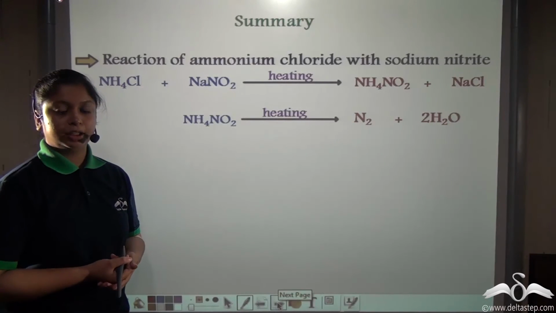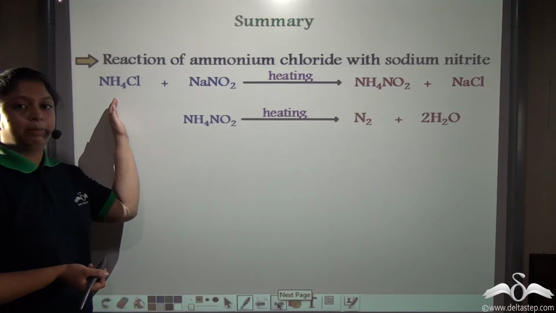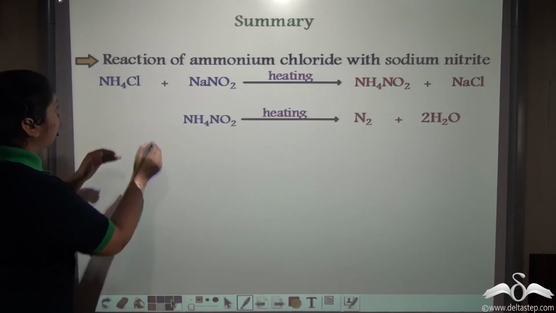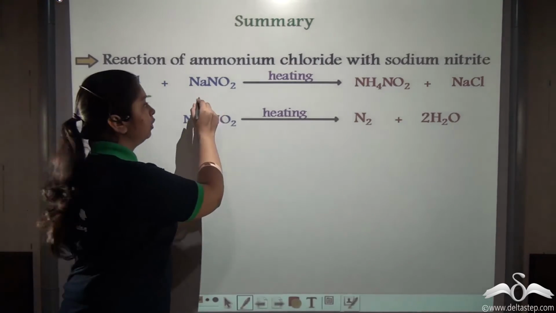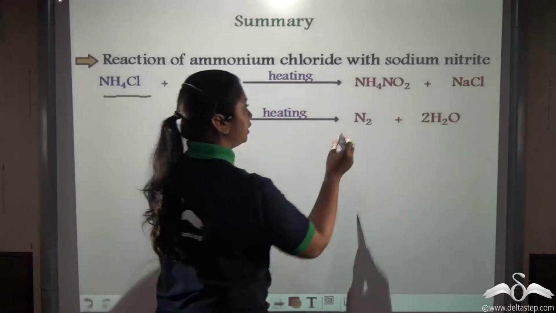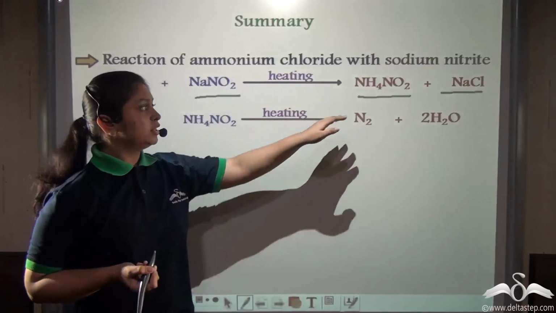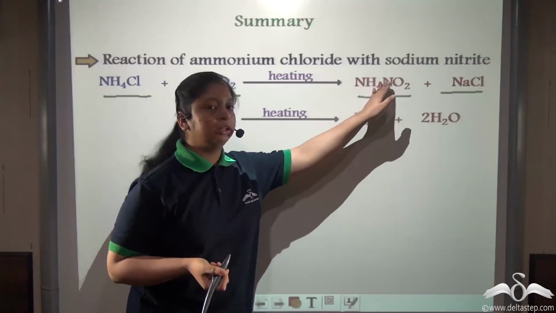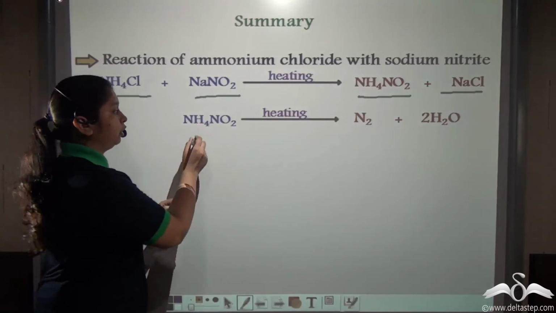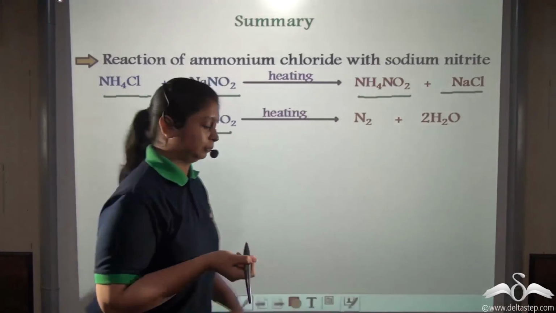Nitrogen can be prepared in the laboratory in many ways. Firstly, nitrogen can be prepared by heating a concentrated solution of ammonium chloride and sodium nitrite. Upon heating these two compounds, we get ammonium nitrite and sodium chloride. So you see this ammonium nitrite has all the nitrogen in it. So upon further heating of ammonium nitrite, we get nitrogen and water.